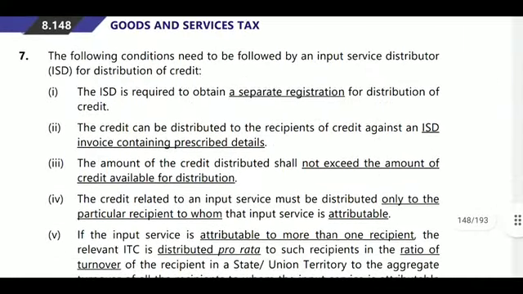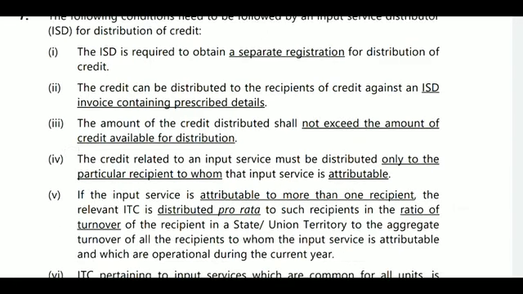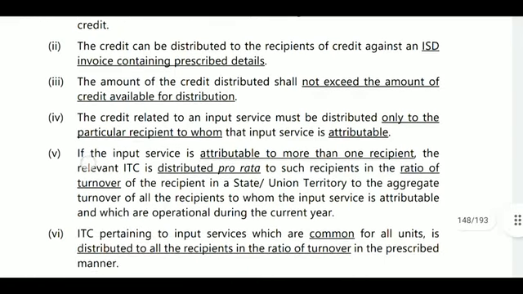The following conditions need to be followed by the input service distributor for distribution of credit. When this is distribution of credit, ISD must follow these. ISD is required to obtain separate registration for distribution of credit. You must get the registration. Next, the credit can be distributed to the recipient of credit against an ISD invoice containing prescribed details. You must issue one ISD invoice, and in that invoice the prescribed details must be provided.